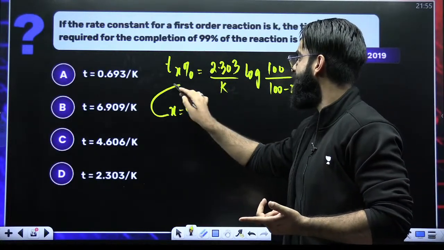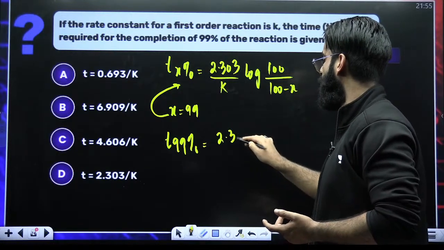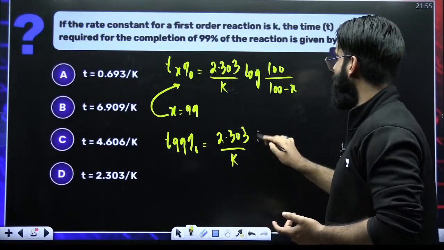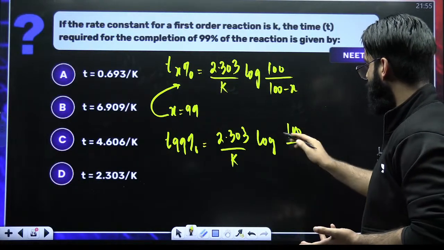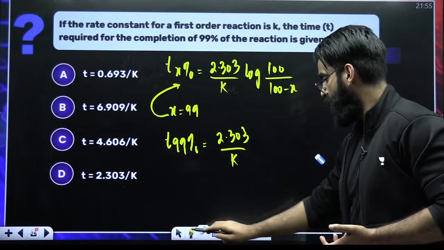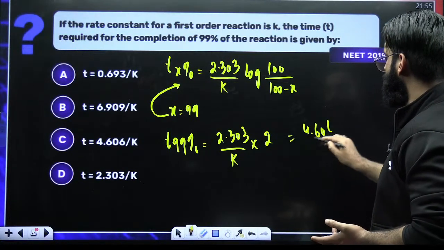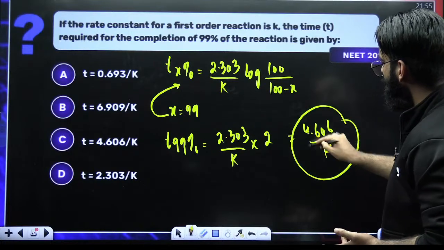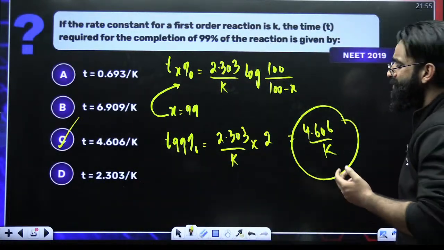Put the value of X here in this expression. So I'll be writing T 99% is equal to 2.303 divided by K. This would be log of 100 divided by 100 minus 99, which is 1. Now it becomes log of 10 square. Log of 10 square means 2 log 10. So 2 here, log 10 is 1. So it's going to be simply 4.606 divided by K. Right? A simple basic question and you can kill it. So option C is the correct answer of this particular question.